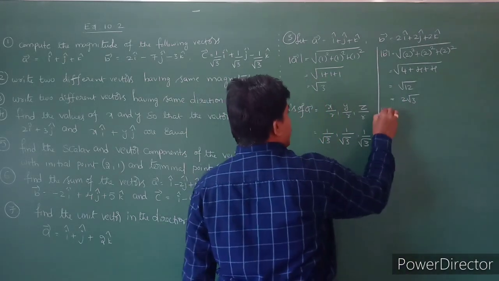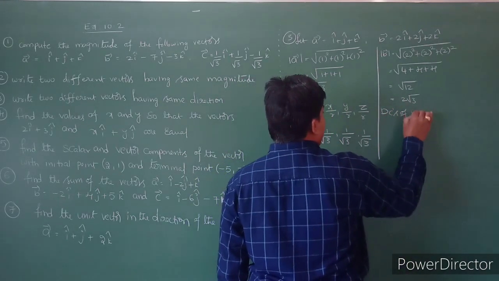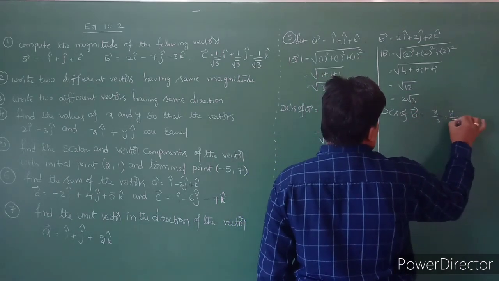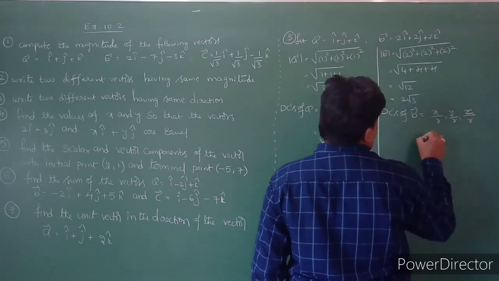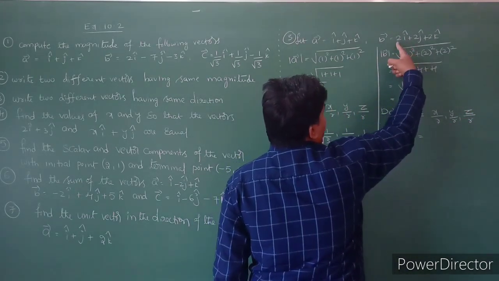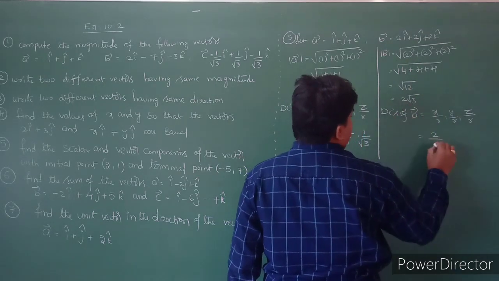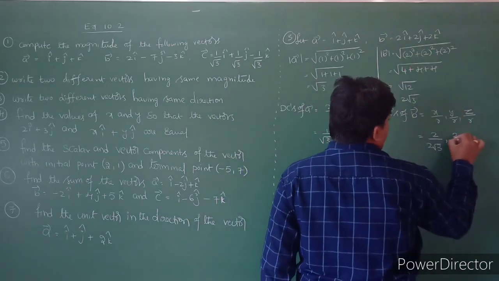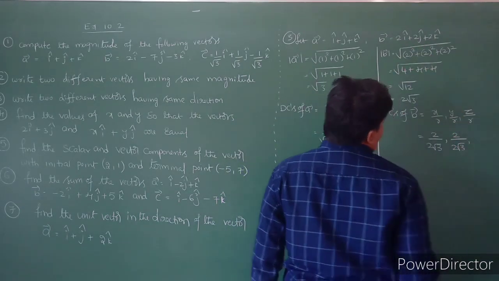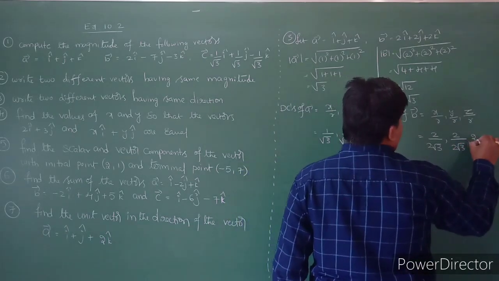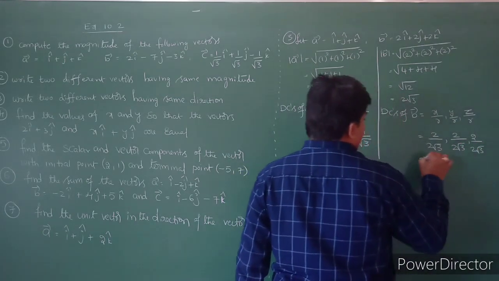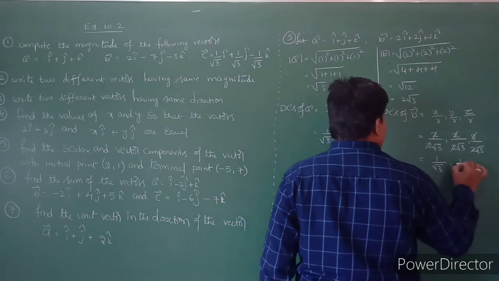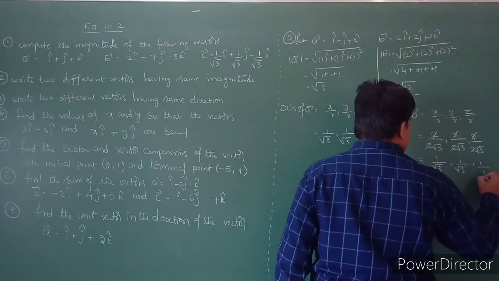So the direction cosines of b bar: the same formula, x by r, y by r, z by r. X value is the i coefficient, that is 2, and r is the magnitude, that is 2 root 3. Y value is 2, so 2 by 2 root 3, and z value is also 2 by 2 root 3. So 2 will be cancelled here, and it will become 1 by root 3, 1 by root 3, 1 by root 3.